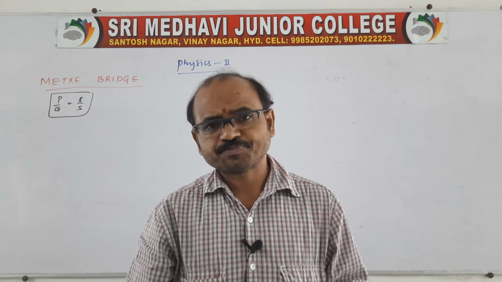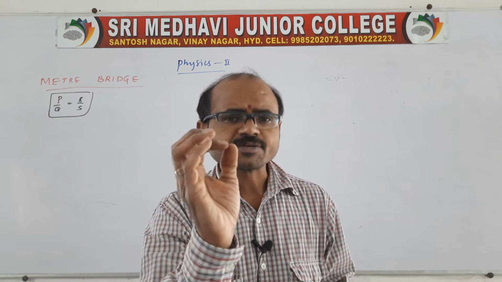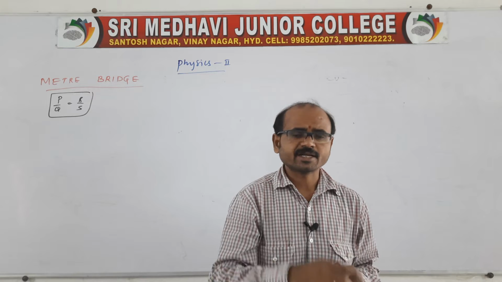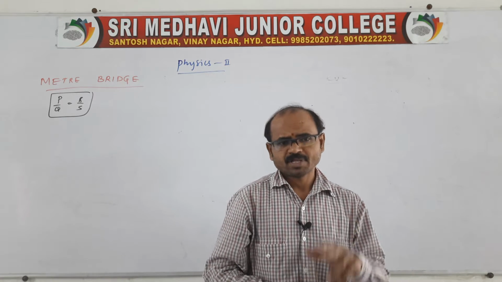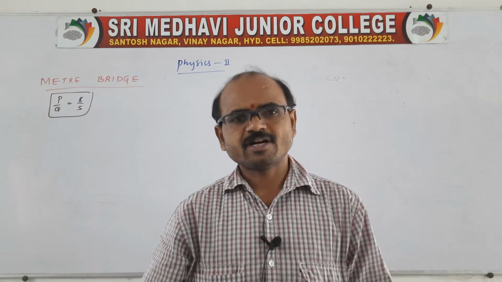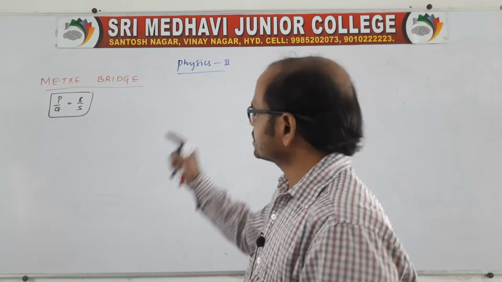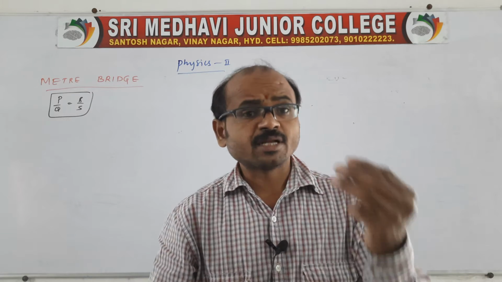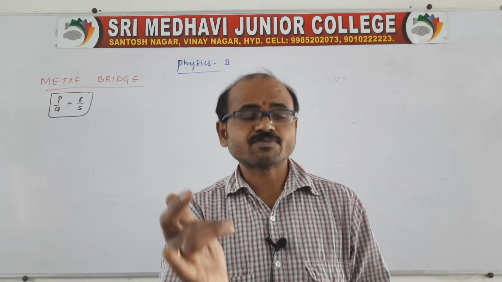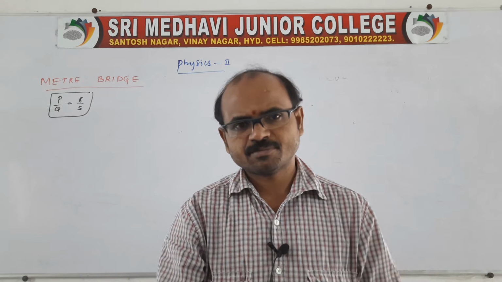In the meter bridge, we can determine the unknown resistance of a given material. They will give you one resistor wire, then we can find the resistance of the given material. Second point, this is used to measure the specific resistance of the given material. Specific resistance or resistivity rho, we can get by using a meter bridge. We can also calculate series and parallel combinations. Series combination as well as parallel also we can. So like this we have uses of the meter bridge.